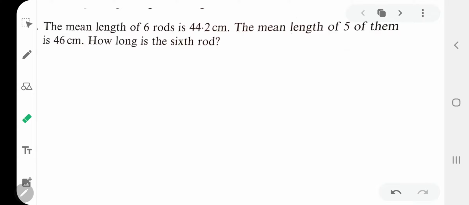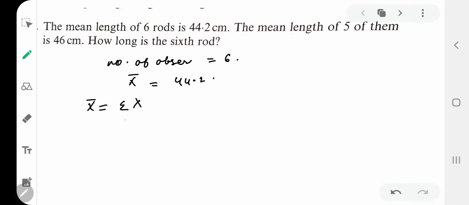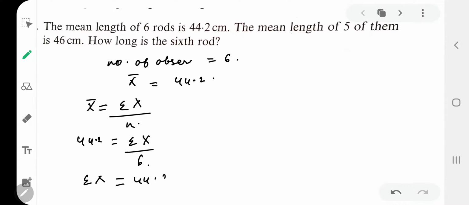That is your mean. Let's start our first question, which says the mean length of six rods, that is, number of observations is given as 6, and mean, which we represent by this symbol, is given as 44.2. My dear kids, what is the formula for mean? Mean is summation of observations upon number of observations. Mean in this case is given as 44.2, and summation of x we have to find, number of observations is 6. Hence the summation of x, that is, the sum of all the observations, will be 44.2 into 6.